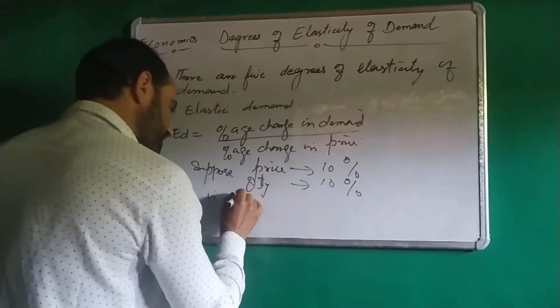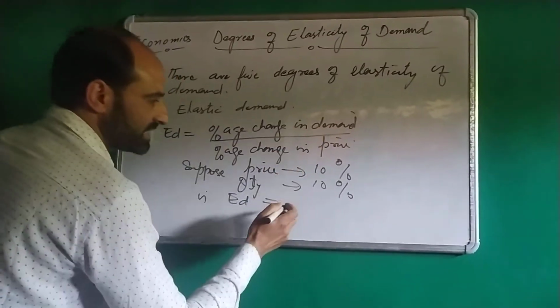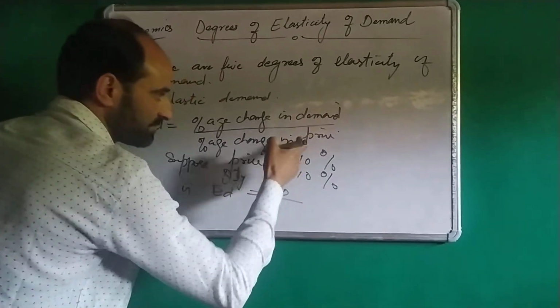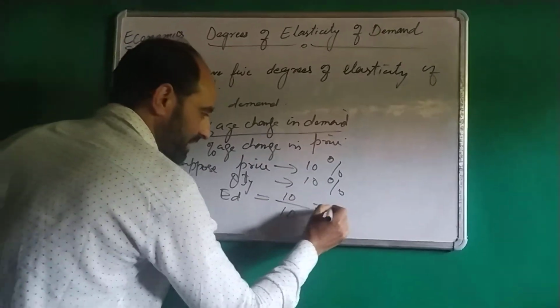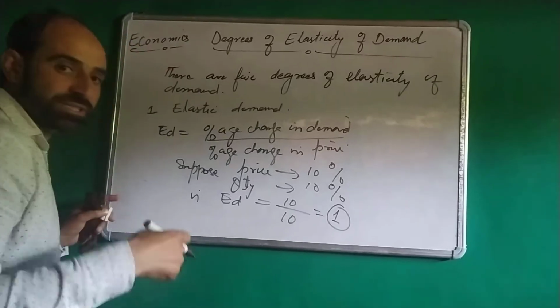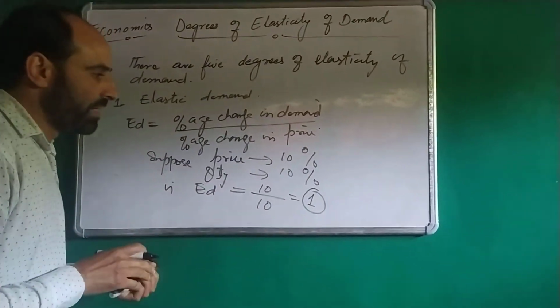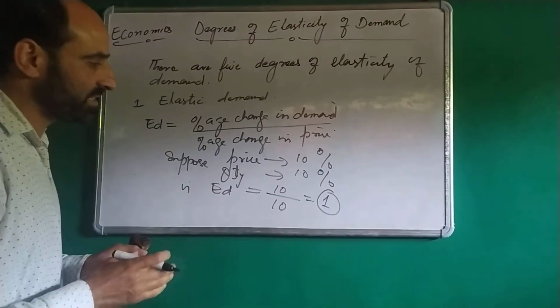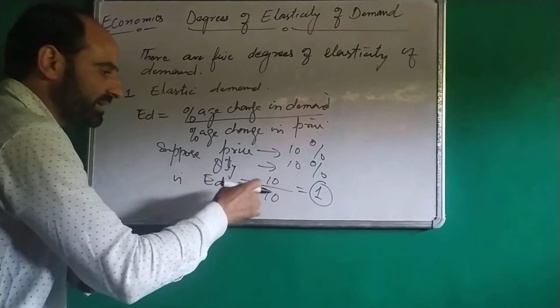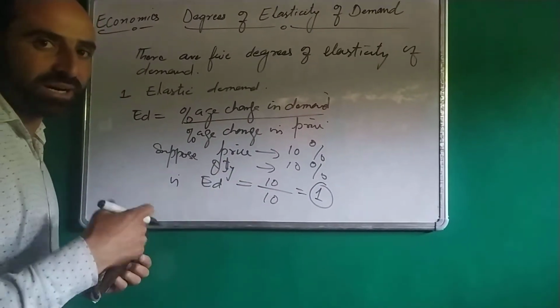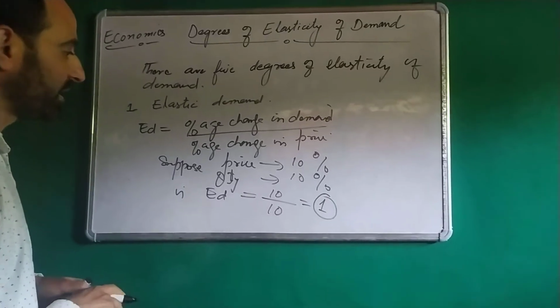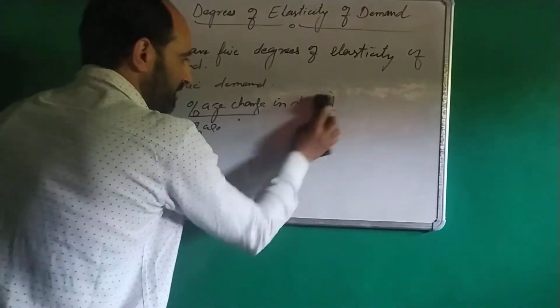Therefore, elasticity of demand is equal to change in demand, that is 10%, divided by change in price, that is 10%, 10 divided by 10 is equal to 1. Here elasticity of demand is equal to 1 or unity. When change in demand is equal to change in price, elasticity of demand is equal to unity. This is called elastic demand.